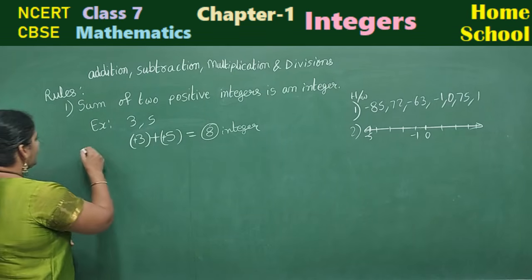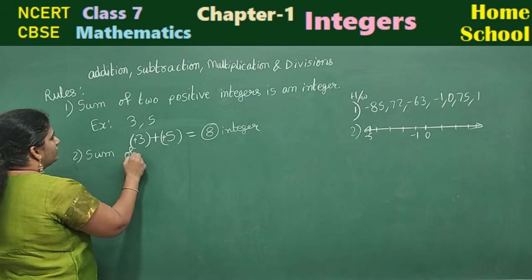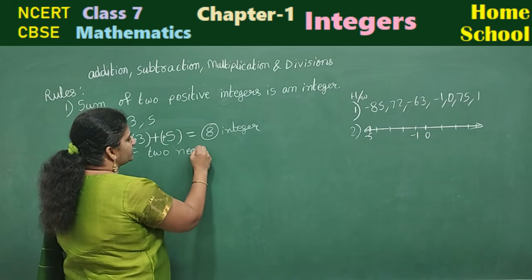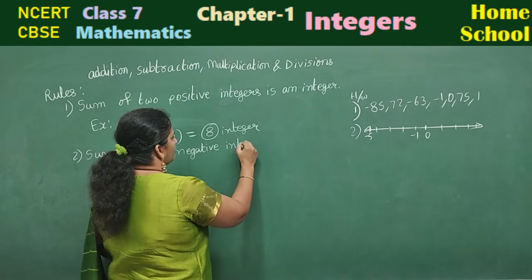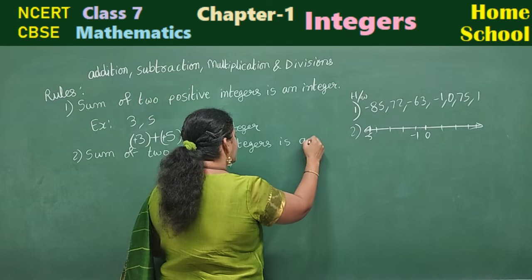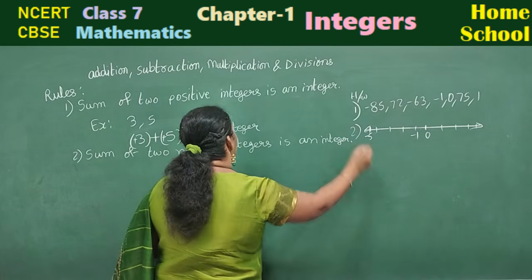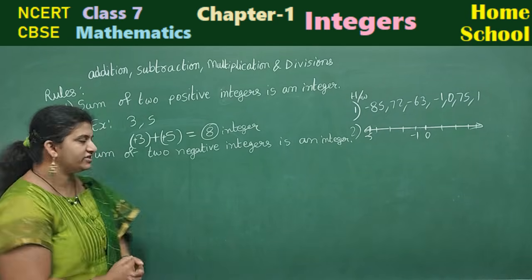Okay. Second rule, sum of two negative integers is an integer.